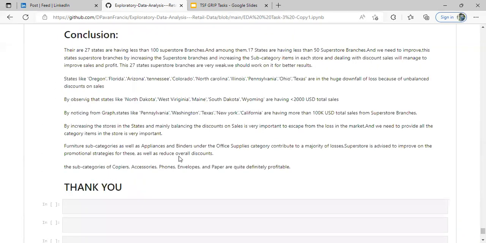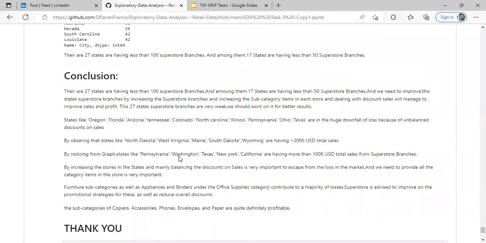This is the conclusion. Hence, we are concluding from all of the data analysis. To explain everything takes a huge time, but I want to conclude in a very short time. There are a total of 49 states in the USA containing superstore branches. Superstore branches located in 27 states have fewer than 100 branches in those states, and a maximum of 17 states have fewer than 50 store branches too. So we have to improve them.